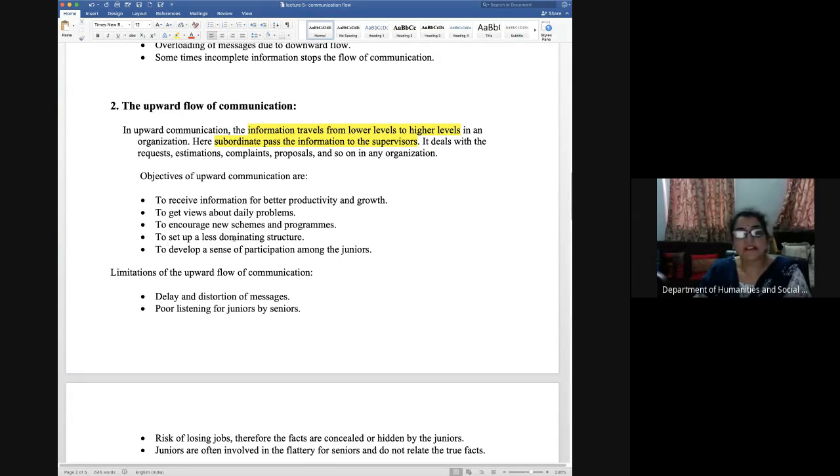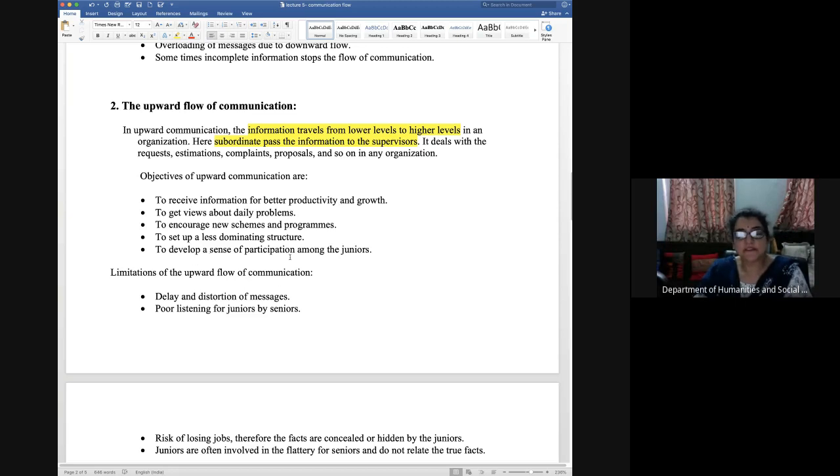To set up a less dominating structure. If people are giving information from the lower level to the higher level, that means that it is less dominating. So it is not the case that orders only come from above; even the information from below is also reaching the top, so that means that the system is less dominating. If you have any problem, you can also discuss it, and if the seniors are giving the orders, then you are there to follow. So this is how there is a less dominating structure.